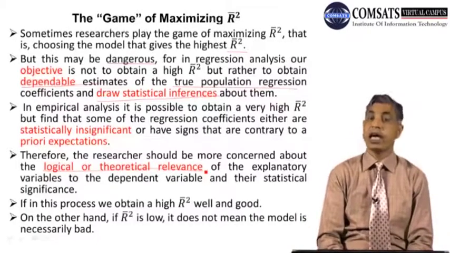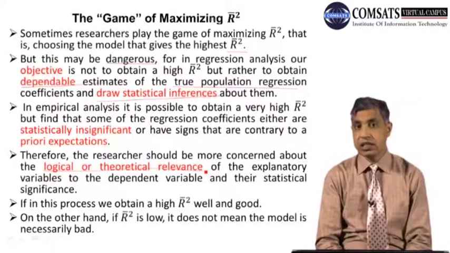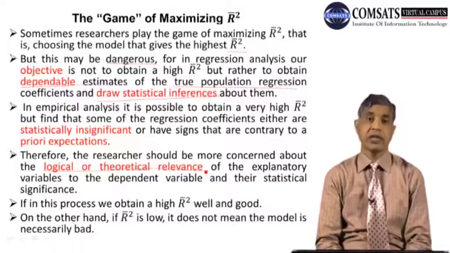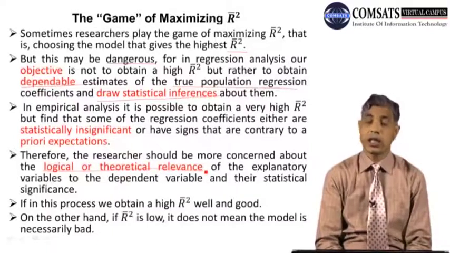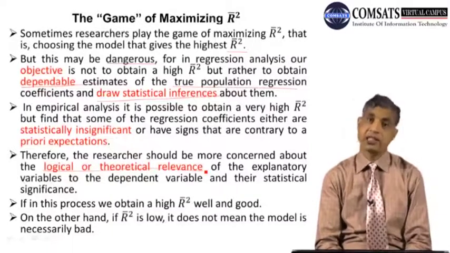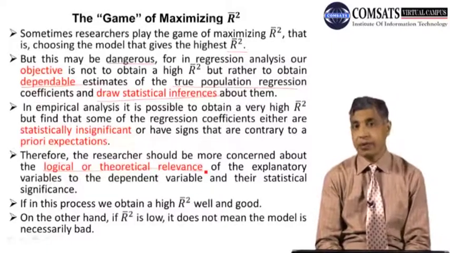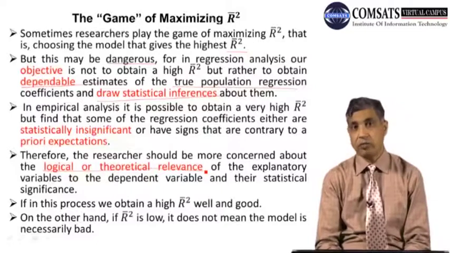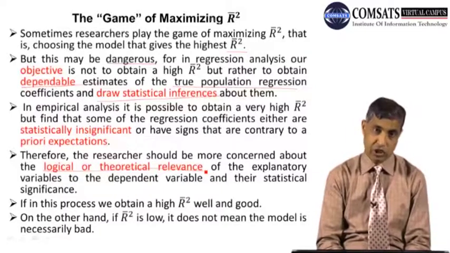For example, if you see that as the price increases, the demand increases, whatever the value of R square, even 99.9%, the results are ridiculous, because as the price increases, there is no evidence that the quantity demanded increases in the normal situation.